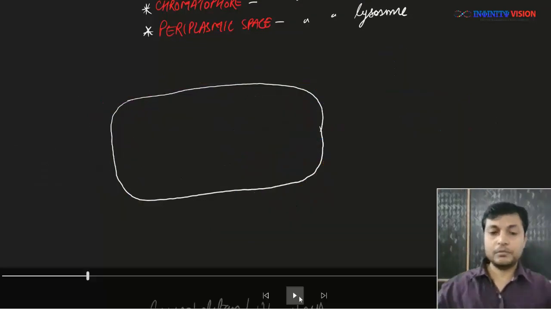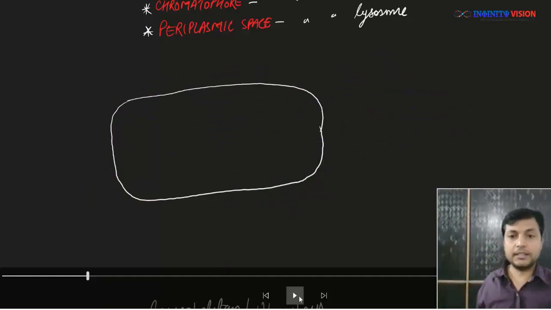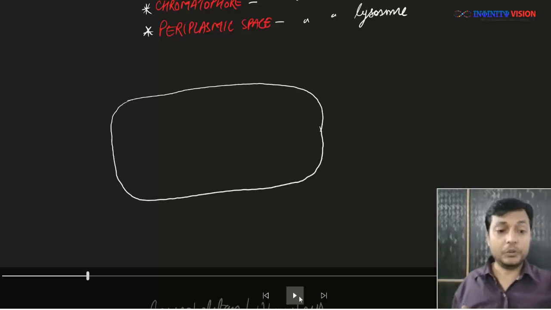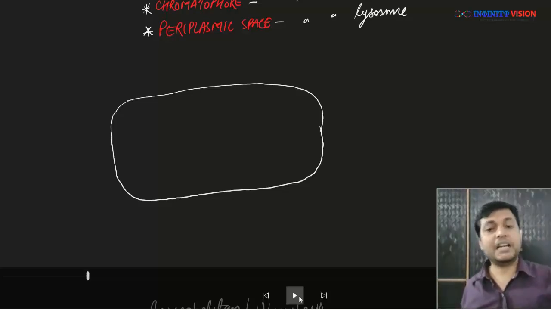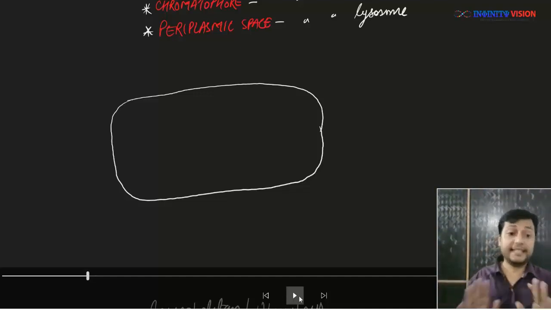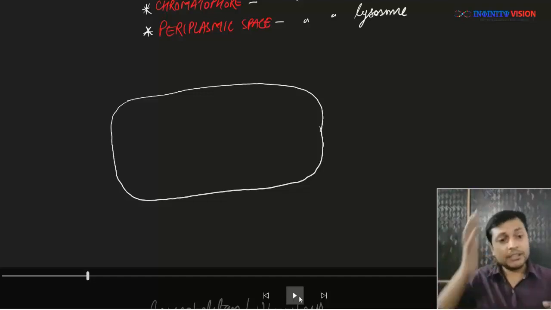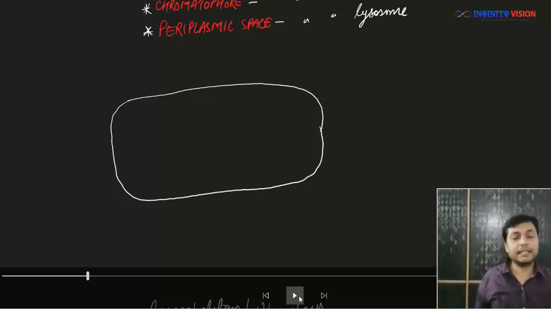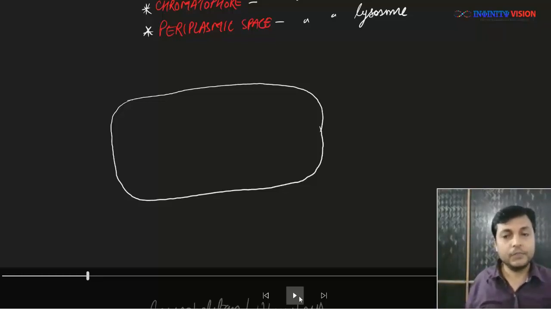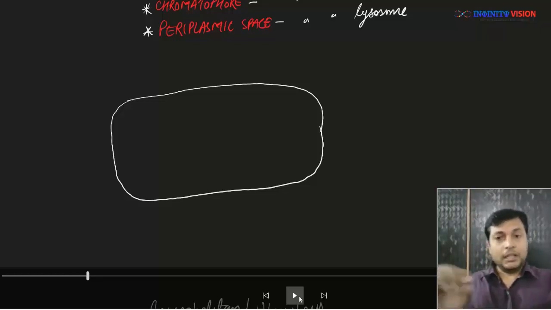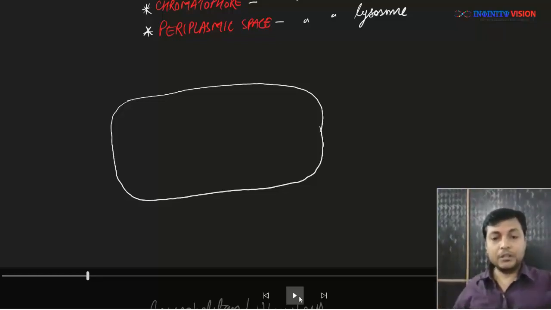This cell membrane is actually the plasma membrane. It is similar, though not identical, to the eukaryotic plasma membrane, as this cell membrane in prokaryotes is also made up of lipid bilayer, protein and cholesterol-like substance.